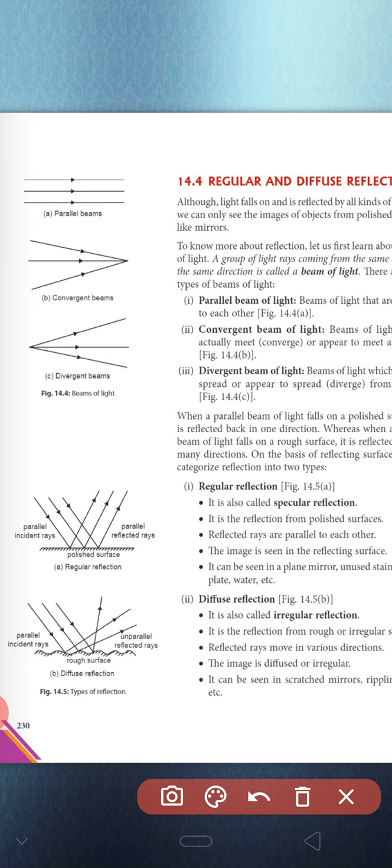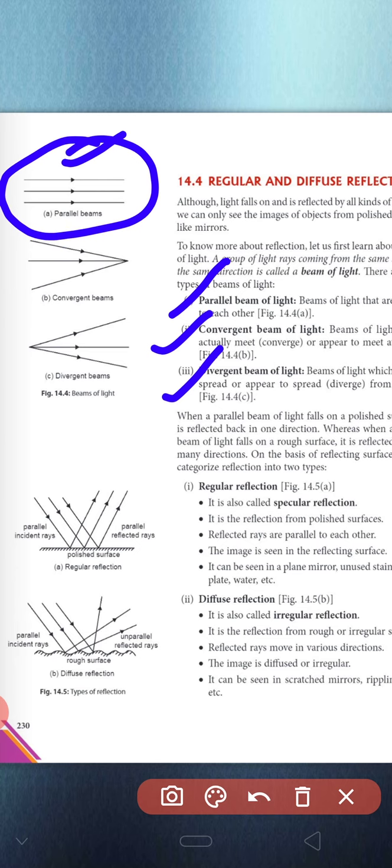A beam of light can be of three types: parallel, convergent, and divergent. First, the parallel beam of light. In this diagram, all the rays coming from outside are in the same direction and parallel to each other. When all rays are parallel to each other and in the same direction, that is called a parallel beam of light.